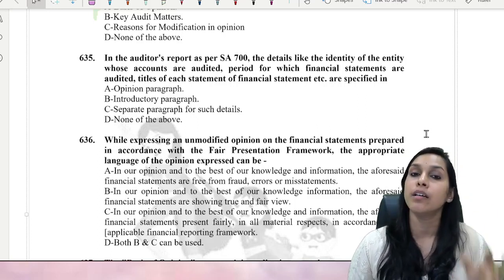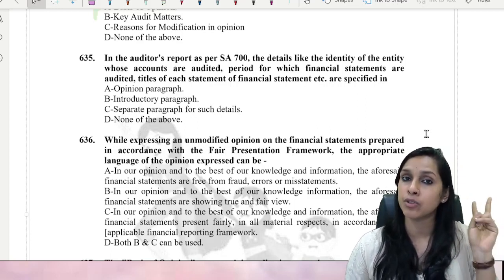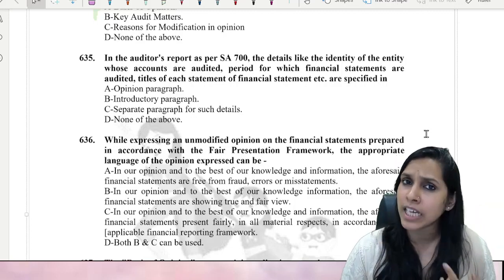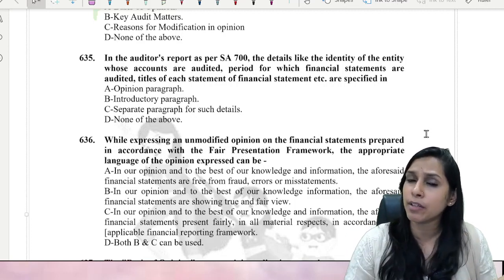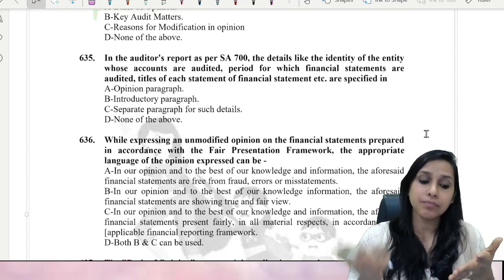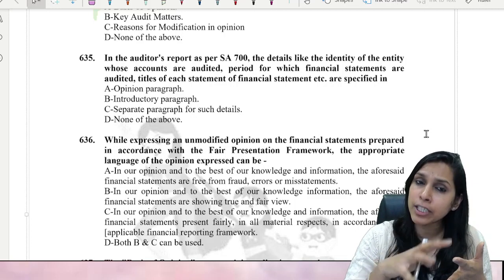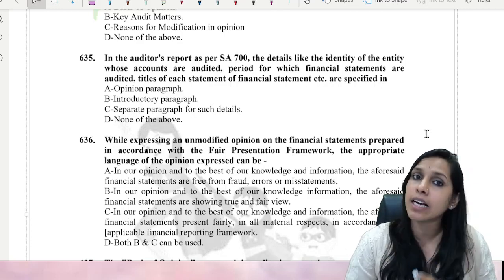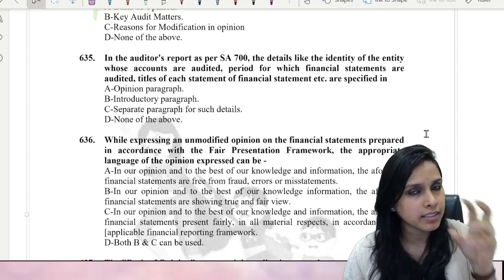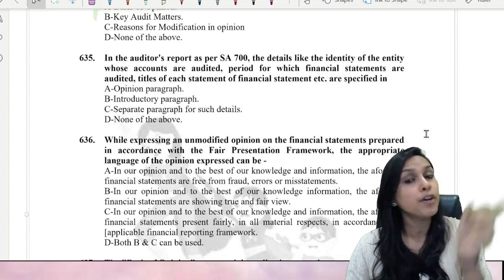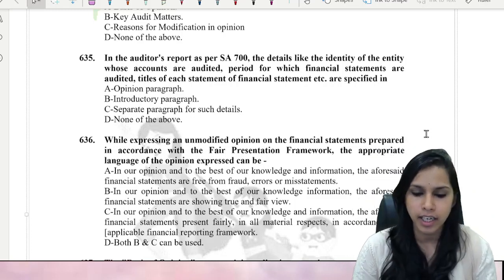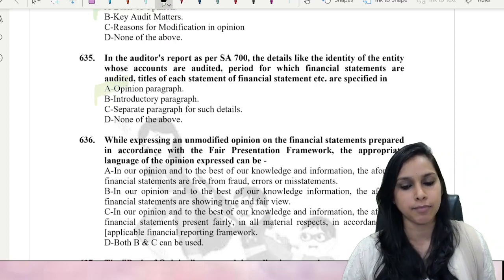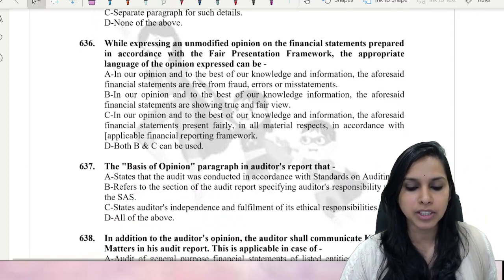If you remember, the opinion para is split into 2 parts, para 1 and para 2. Para 1 speaks about the name of the entity you're going to audit, and that you are performing an audit of the financial statements. It also states the constituents of the financial statements, and the date and period covered in this particular audit. The entire thing is given in para 1 of the opinion paragraph. Further, question 636.